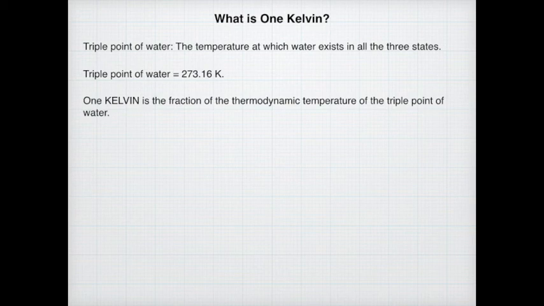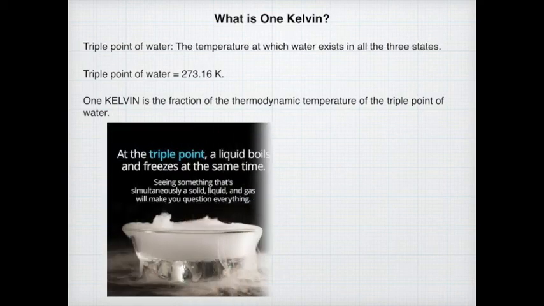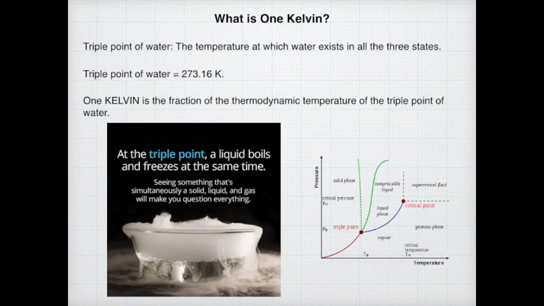Next we are going to see what is 1 Kelvin. Before that, we should know what is meant by the triple point of water. This is the temperature at which water exists in all three states, that is the solid, liquid and gaseous state. For water, the triple point is found to be 273.16 Kelvin. Now 1 Kelvin is defined as the fraction 1/273.16 of the thermodynamic temperature of the triple point of water.